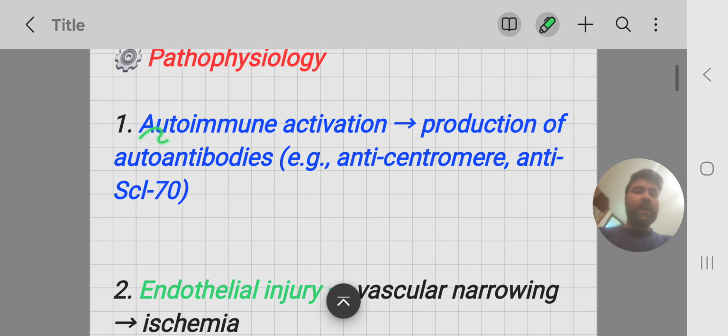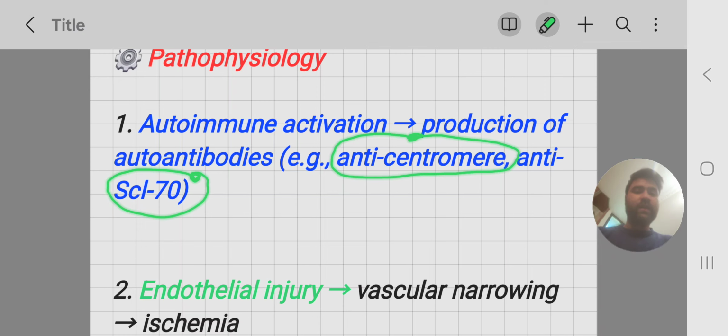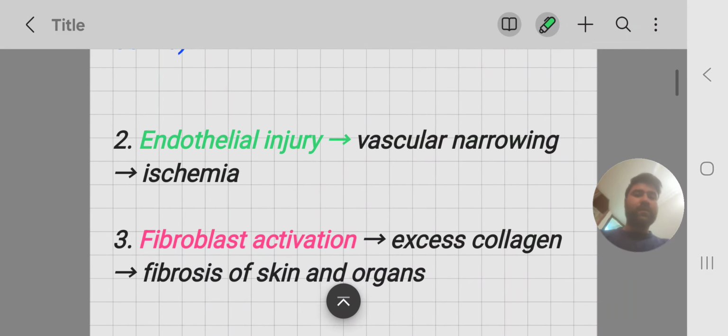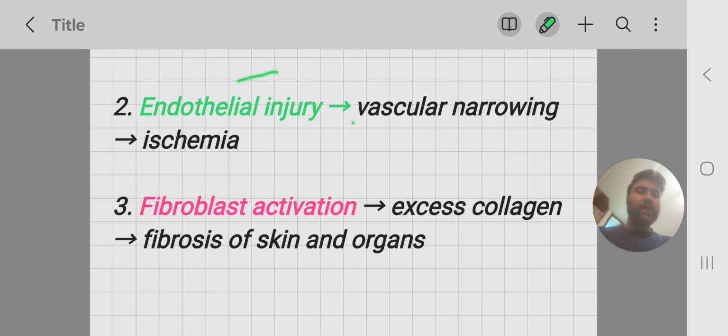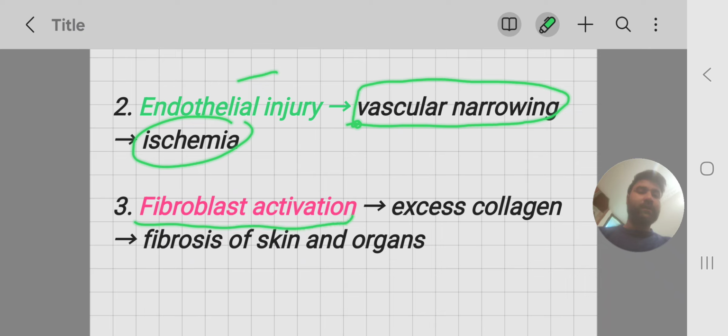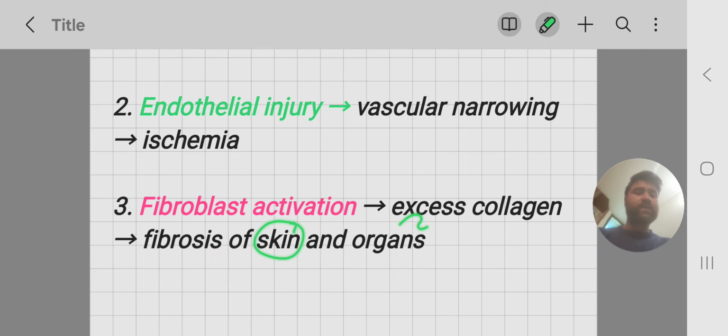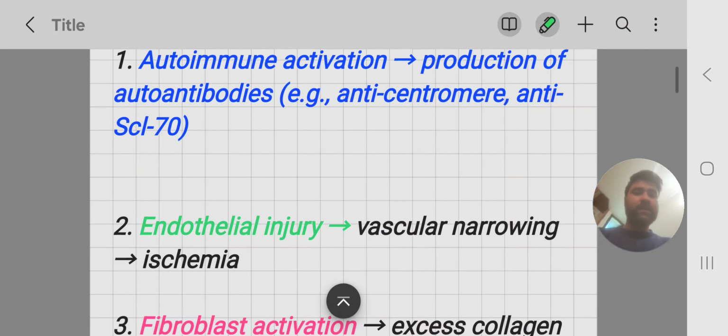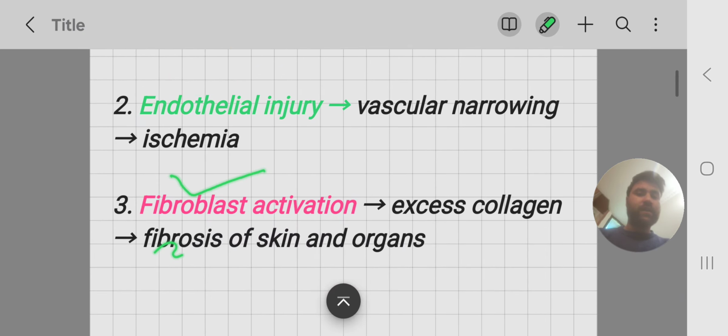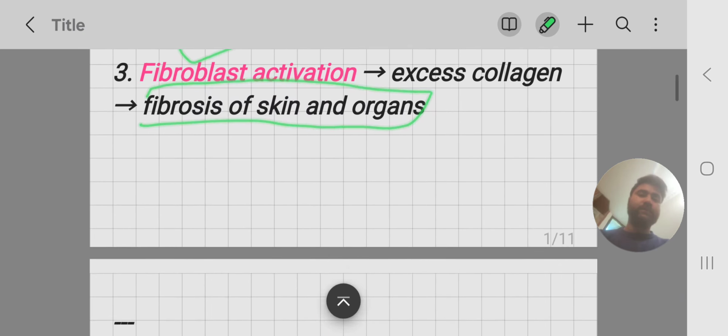Pathophysiology. There is actually autoimmune activation leading to production of autoantibodies, for example, anti-centromere antibodies seen in limited type and anti-SCL70 antibodies seen in diffuse type. When these antibodies are produced, there is endothelial injury leading to vascular narrowing and ischemia. Also, there is activation of the fibroblasts that lead to fibrosis, that is deposition of excess collagen and fibrosis of skin and organs. So it results in production of autoantibodies that lead to endothelial injury and fibroblast activation leading to fibrosis of the skin and organs.